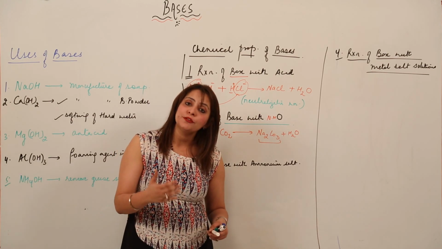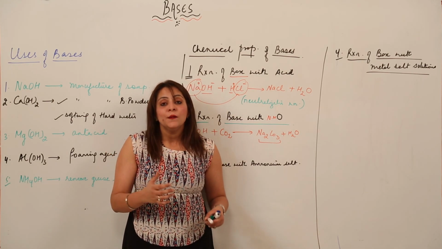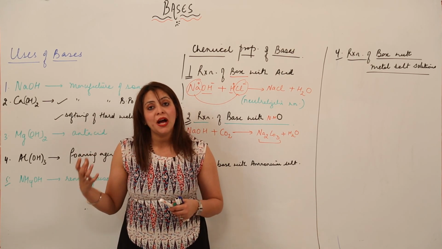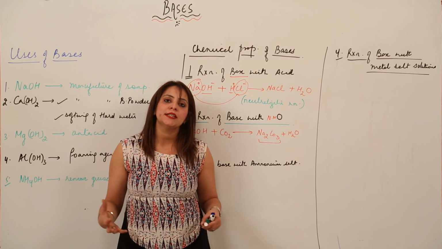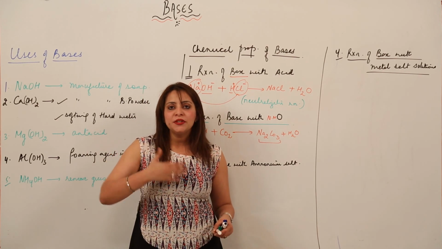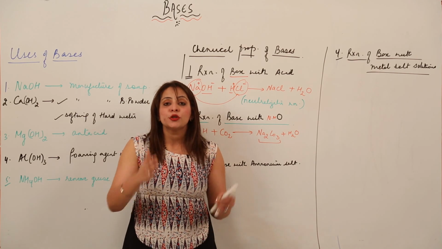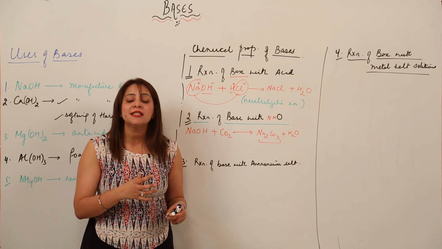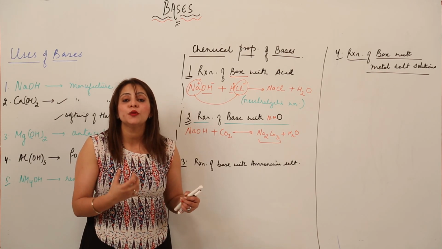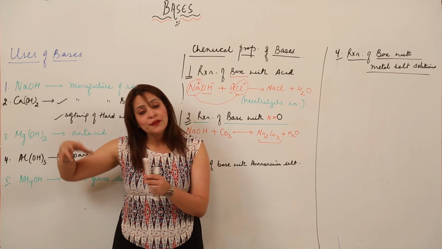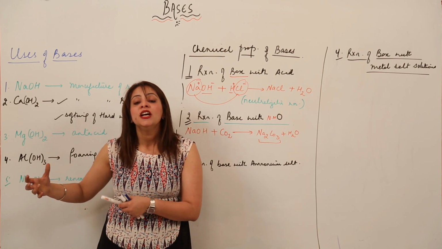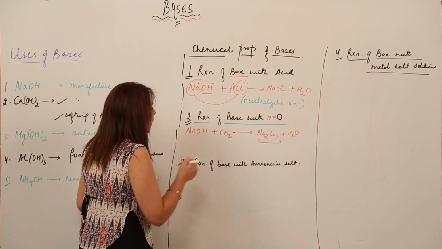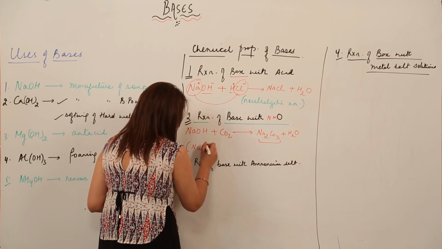And similarly it happens for ammonia. When ammonia reacts with some other substance, we just crisscross that substance with the ammonium ion. So there are a few such exceptions we have to keep in mind. I'll be telling you step by step where they are needed. So at this moment just keep in mind that when you are reacting CO2 with some other substance, you have to crisscross that substance with the carbonate ion. And suppose you have the carbonate on the reactant side, it is definitely going to form carbon dioxide, right? So this is again a neutralization